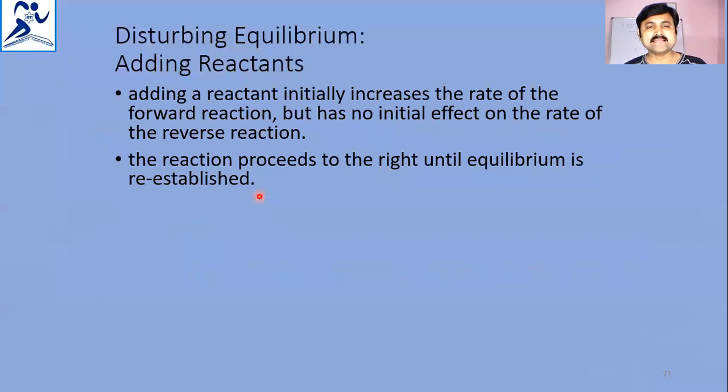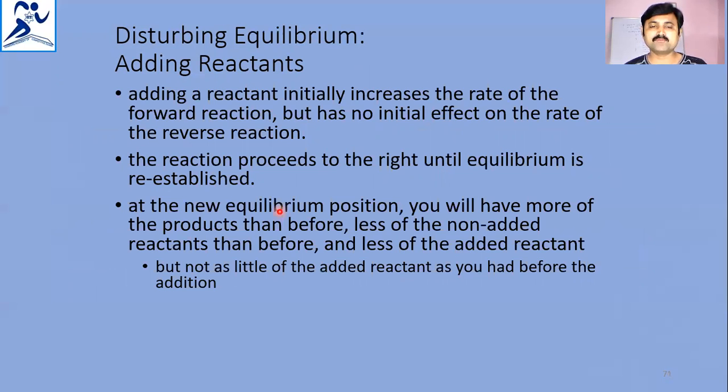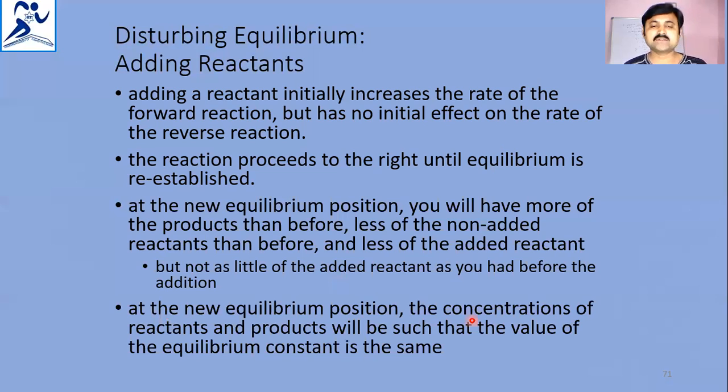Adding reactant initially increases the rate of forward reaction, but has no initial effect on the rate of reverse reaction. The reaction proceeds to the right until equilibrium is re-established. At the new equilibrium position, you will have more products than before, less of the non-added reactants than before, and less of the added reactant, but not as little of the added reactant as you had before the addition. At the new equilibrium position, concentrations of reactants and products will be such that the value of the equilibrium constant is the same.